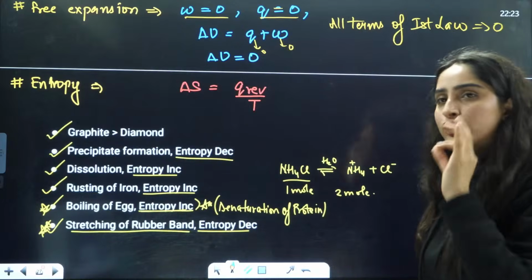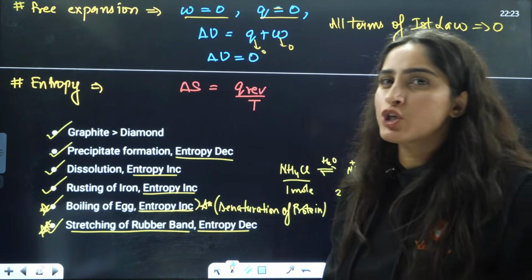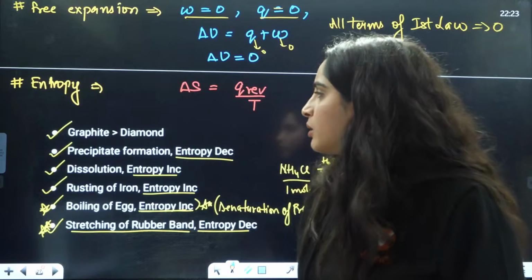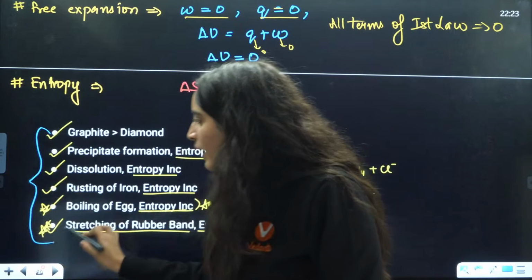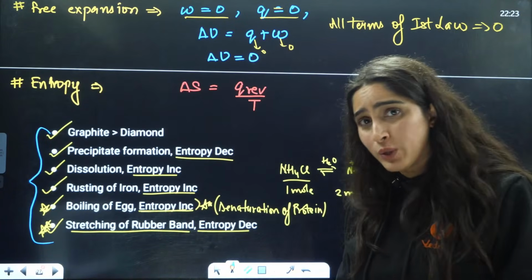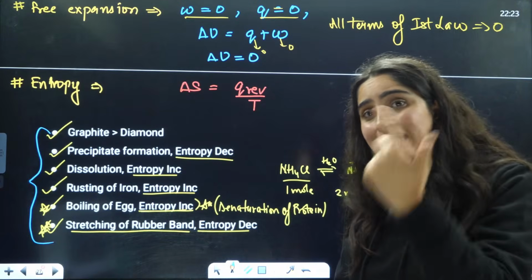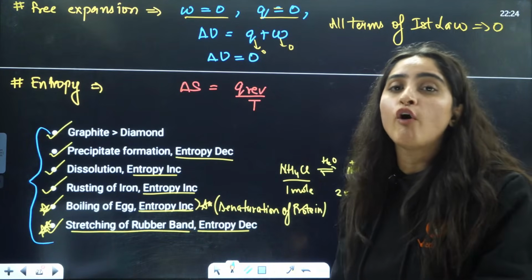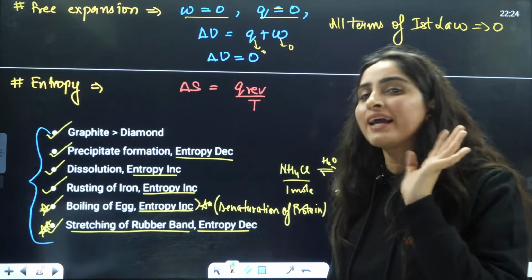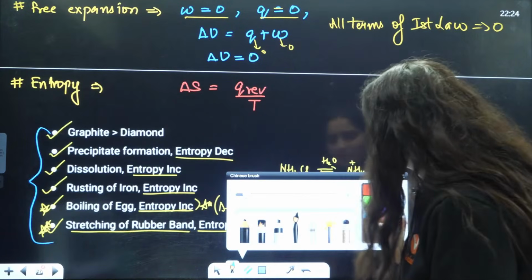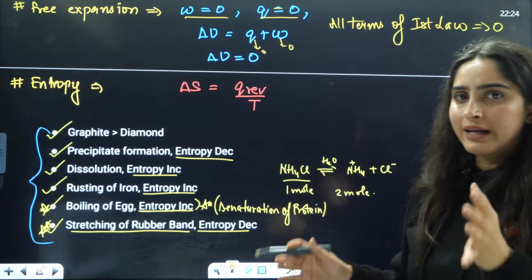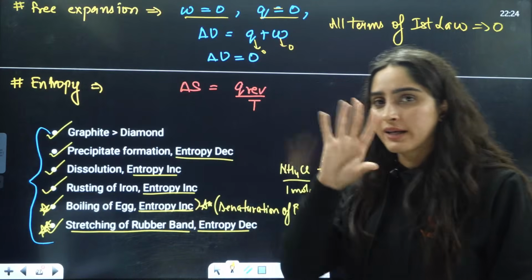Now, from entropy, mostly they don't ask you numericals. Mostly they will ask you either a question based on the theory, or they will ask you the formula directly. Let us see firstly, what is the increase or decrease in entropy? How can they ask you?